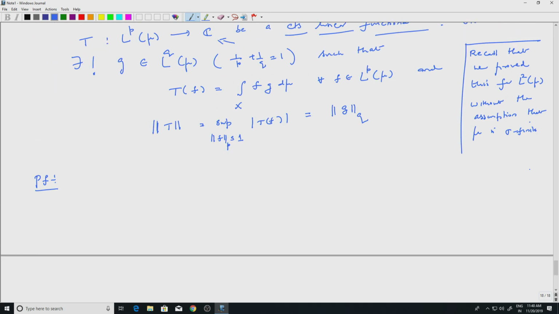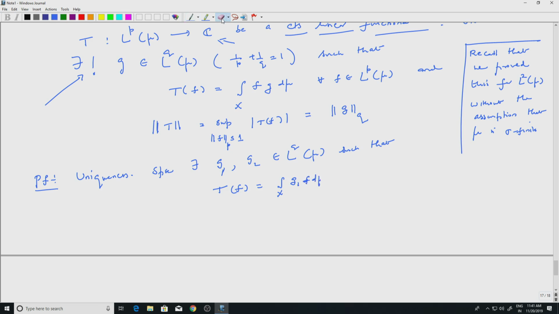Now, in the proof we have to get a G first, and there is a statement about uniqueness. Let us get rid of that first, since some of these are generally easy. So, uniqueness. Suppose there exist G1, G2 in LQ such that Tf is given by both.